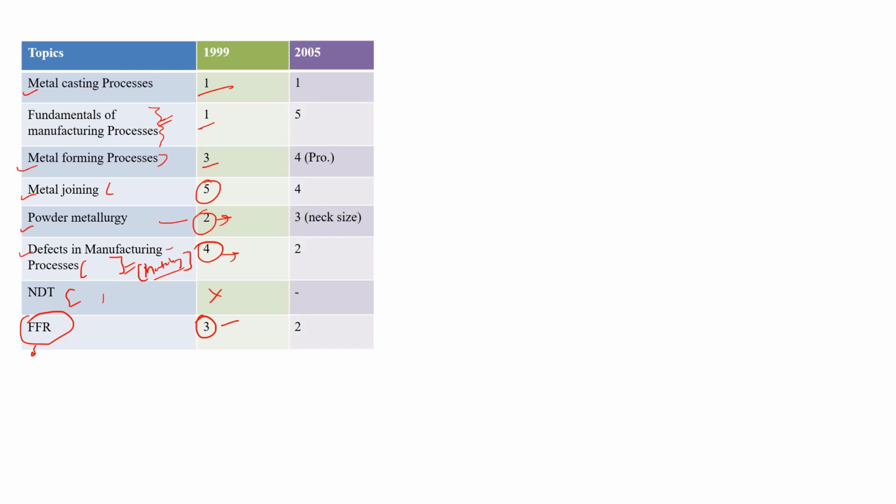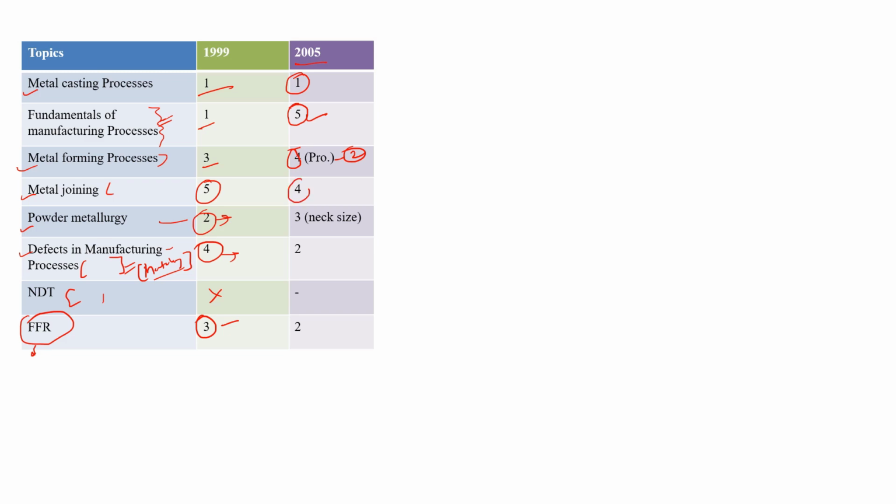In year 2005, they asked 1 marks question from metal casting, and fundamental of manufacturing process or miscellaneous topic they asked 5 marks question, metal forming process 4 marks, and in that 4 marks they asked 2 marks questions from the products of this metal forming processes. Okay, so they asked the product of rolling, forging, extrusion, what we produce by those metal forming processes.